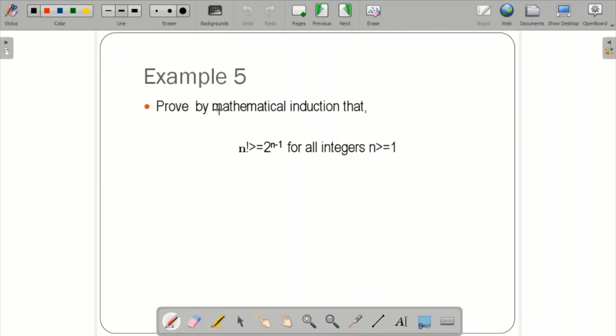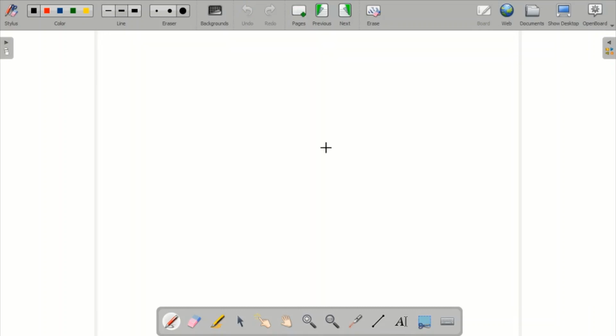Example 5 is based on proof by mathematical induction that n factorial is greater than or equal to 2 power n minus 1 for all integers n greater than or equal to 1. So let us solve this on the next page. Let us take S of n itself. S of n is n factorial, greater than or equal to 2 to the power n minus 1, true for all integers n greater than or equal to 1.